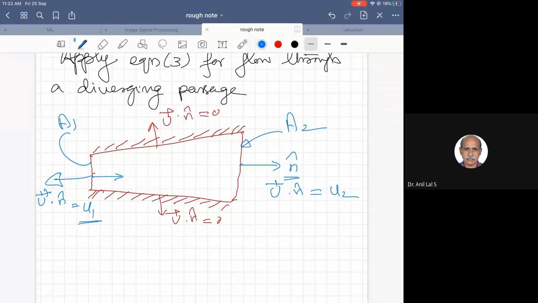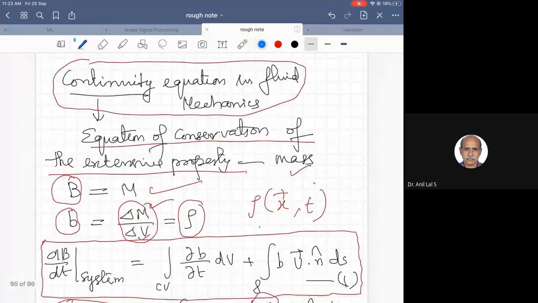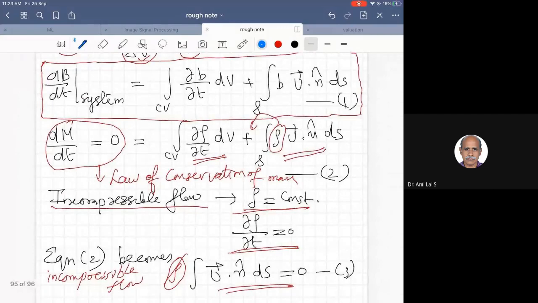So the flow velocity of fluid coming inside is taken as u1, then this u dot n will become equal to minus u1. It is minus u1. Now our Reynolds transport theorem simplified to the continuity equation is like this for incompressible flow. That is equation 3.